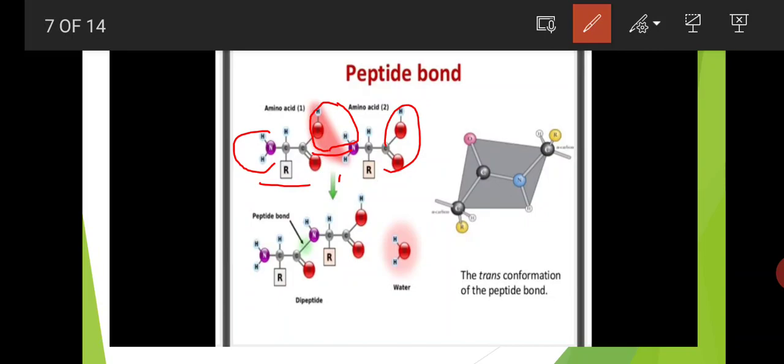C double bond O, N H, this bond is called an amide bond or peptide bond. Remaining all are the same; here a water molecule is lost. And this is the trans conformation of the peptide bond.